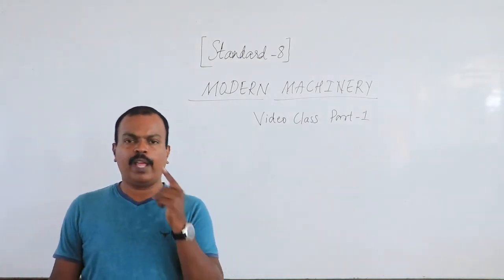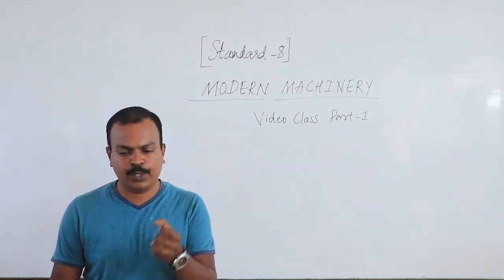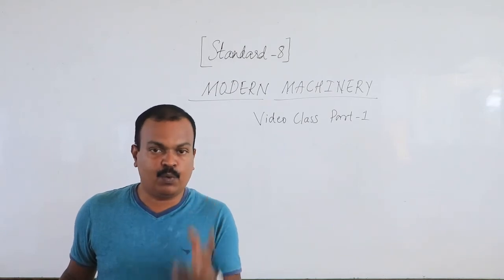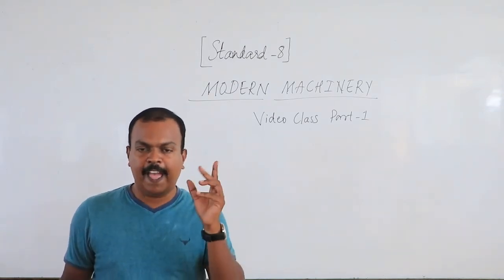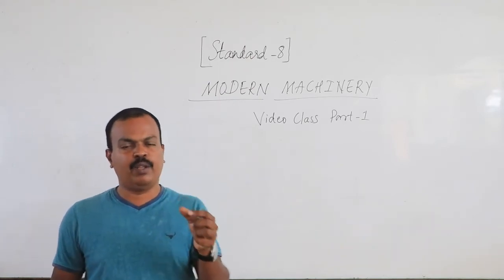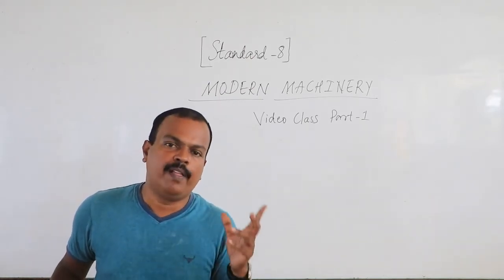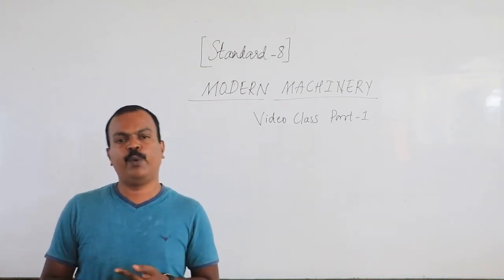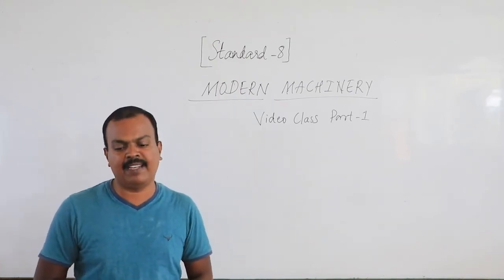So what I want you to do is, I want you to understand the meanings of these words by first referring to a dictionary, and then I want you to write an example for each action. What machine can perform that action? I'm not going to help you with that right now. I want you to do it as your homework, as an assignment.